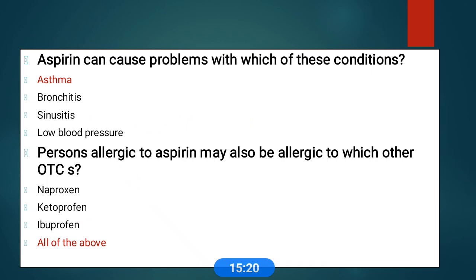Okay, most of these NSAIDs are used. Aspirin is mainly associated with which of these conditions: asthma, bronchitis, sinusitis, low blood pressure? Aspirin mostly causes asthma.